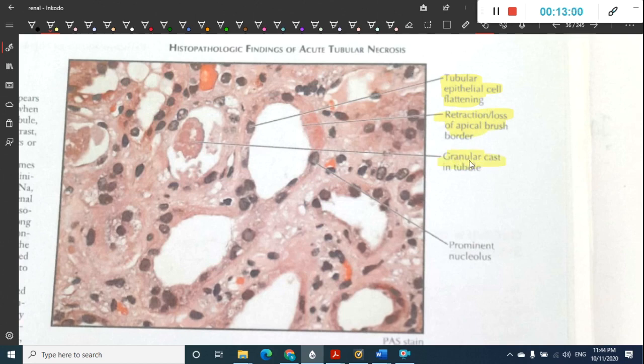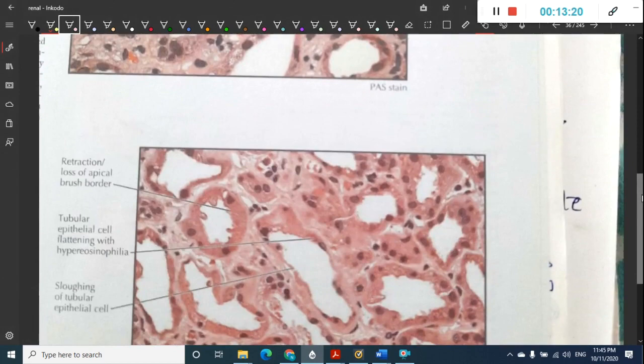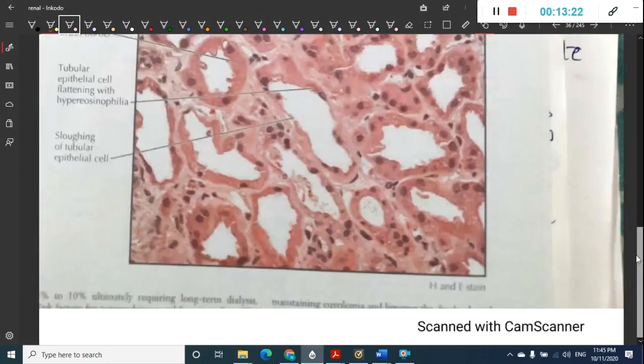And there is granular cast formation in the tubule, and also you see a prominent nucleolus. You see cast formation in the tubule. You see tubular epithelial cell flattening, and retraction or loss of the apical brush border is also seen. That is the acute tubular necrosis finding.